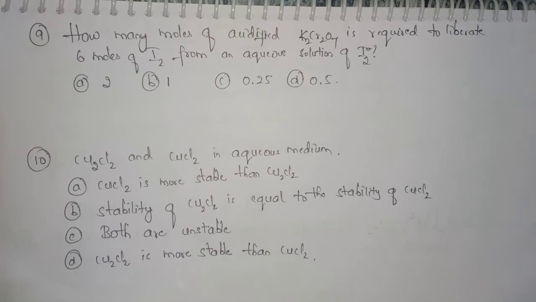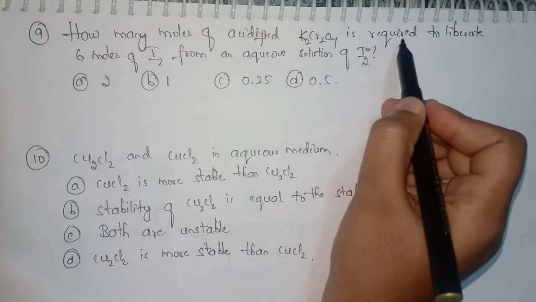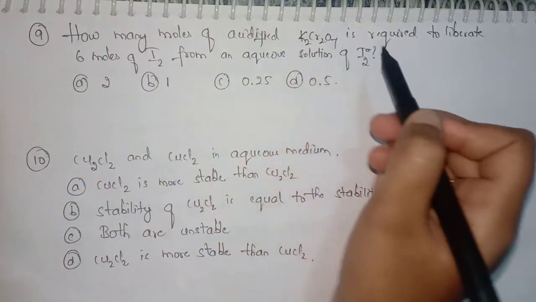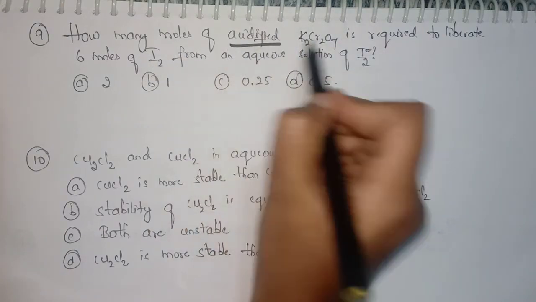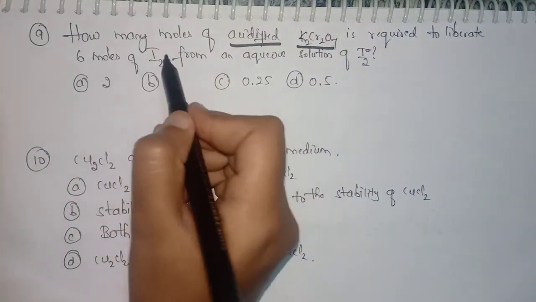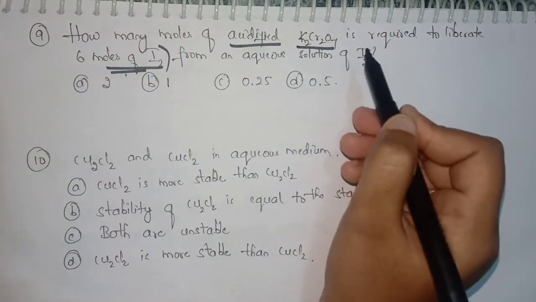Now the ninth question is how many moles of acidified K2Cr2O7 are required to liberate 6 moles of I2 from an aqueous solution of I. They are asking how many moles of acidified K2Cr2O7 are required to liberate 6 moles of I2.